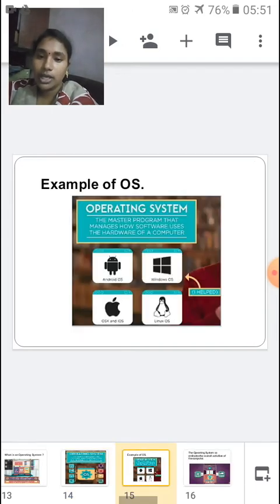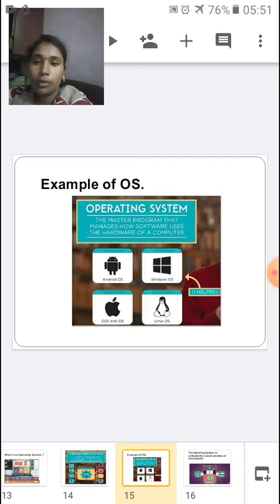Okay, so let me give you an example of OS. All of you may be using smartphones now. You would all know that Android OS is an operating system. Whatever phone you have, Android is the operating system that is used nowadays. In certain phones we can have Windows OS, that is the Windows operating system, and in Apple iPhones we have iOS.